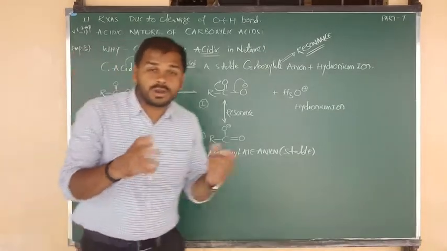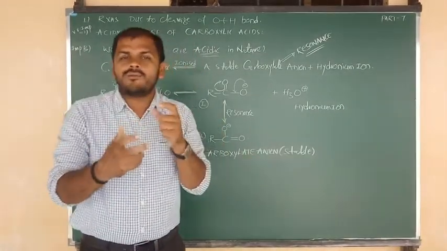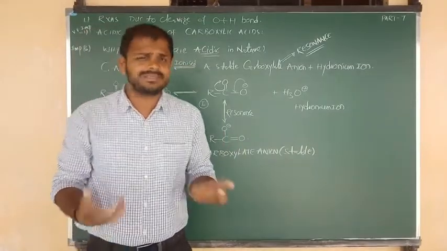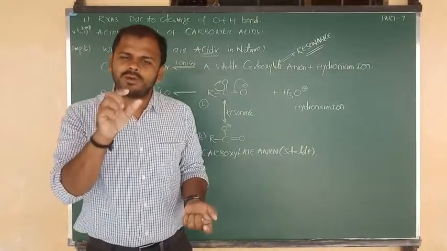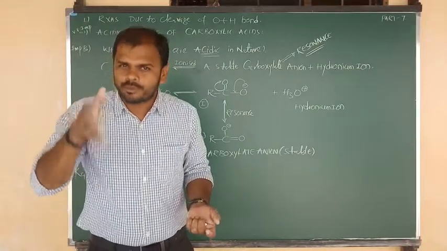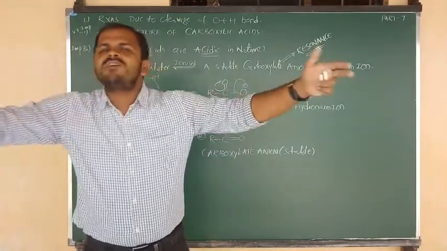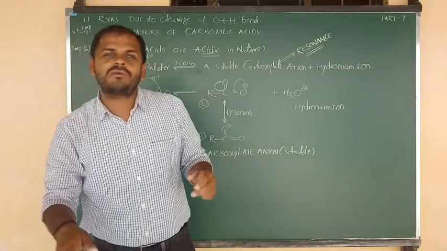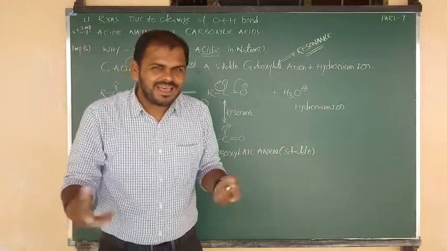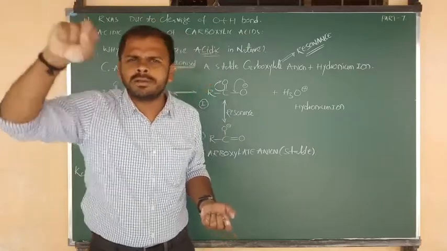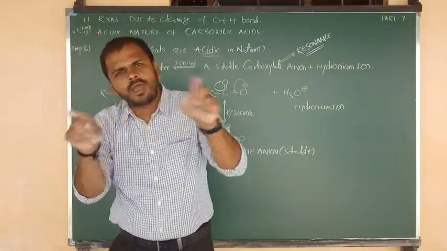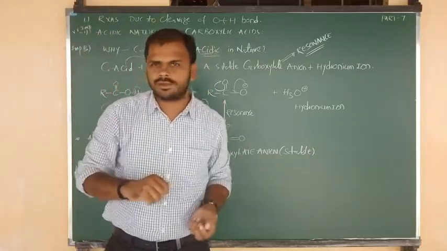Simply, the equilibrium constant K equals the product of concentrations of products divided by the product of concentrations of reactants. The numerator has the product concentrations and the denominator has the reactant concentrations.